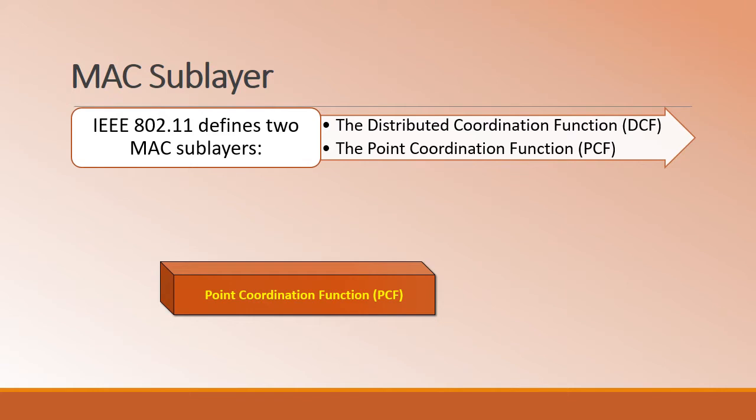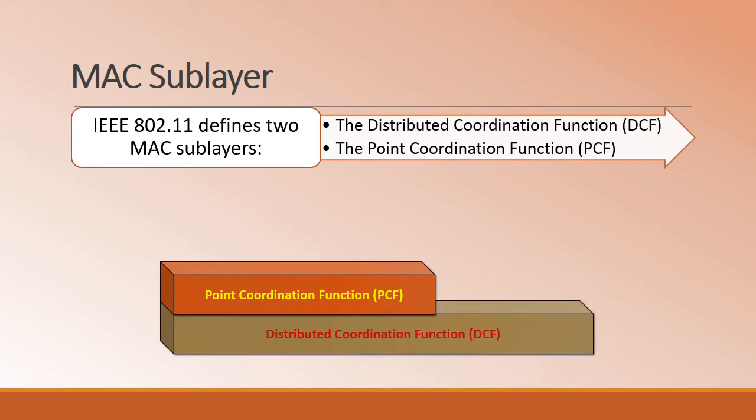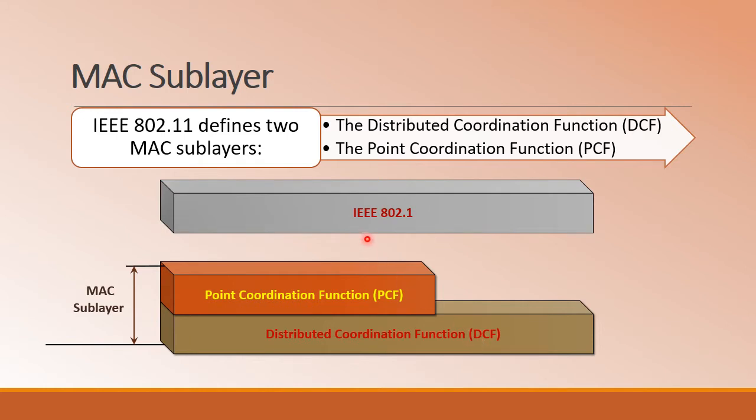This particular diagram shows the relationship between the data link layer, the components of the data link layer, that is logical link control and media access control, and the physical layer. This is the MAC sublayer we are speaking of, which comprises the point coordination function, PCF, and the distributed coordination function, that is DCF. Next, we have the logical link control layer, which is the IEEE 802.2 LLC sublayer. This LLC sublayer along with the MAC sublayer will constitute the data link layer.